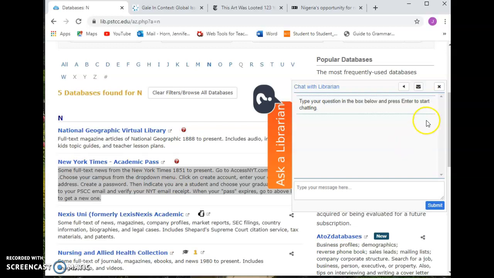And I really recommend that resource. They're amazing, especially if you're not sure what search term to use. It can be really helpful.